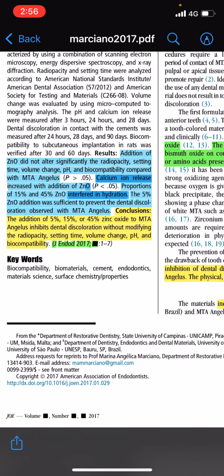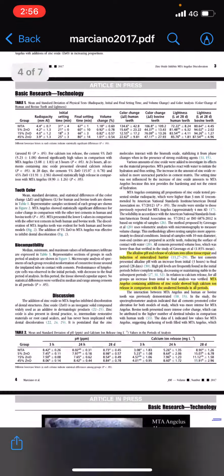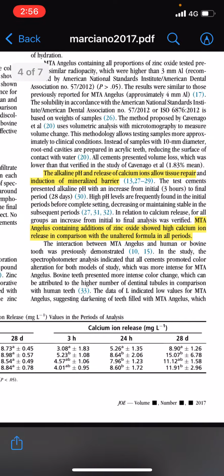And they found that calcium ion release increased with the addition of zinc oxide. And this is favorable because the alkalinity, the pH, and the release of calcium ion allow tissue repair and induce a mineralized barrier.